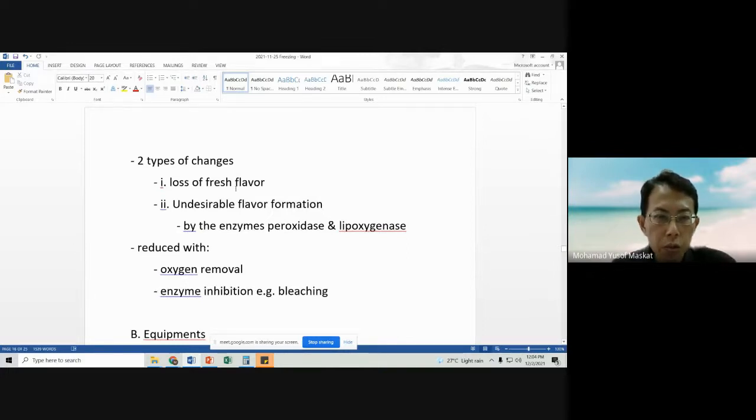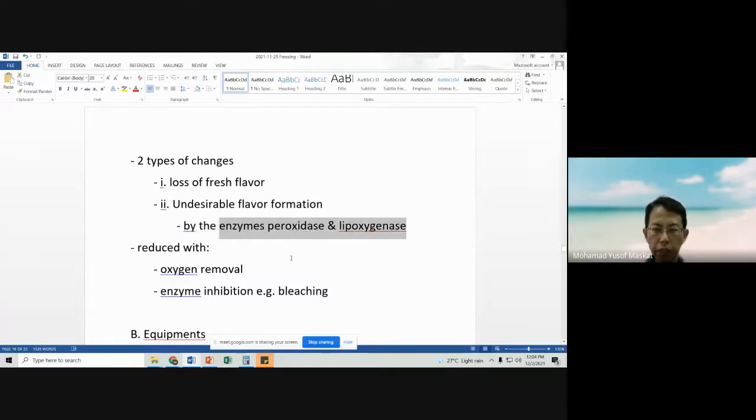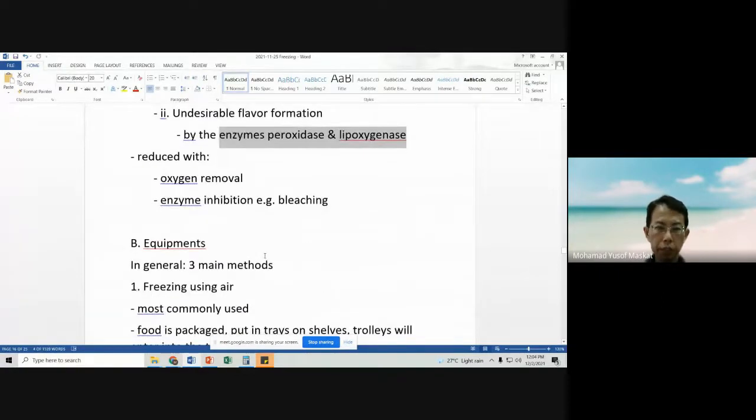And then two types of changes will occur: loss of fresh flavor, and also undesirable flavor formation due to the enzymes. This is also another reason why we need to deactivate the enzymes through blanching.